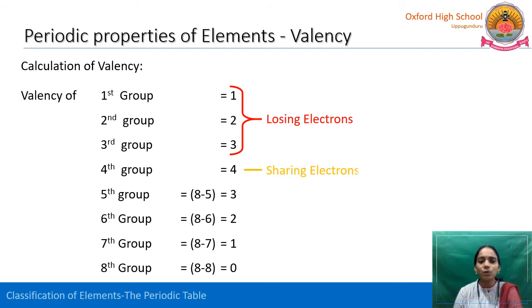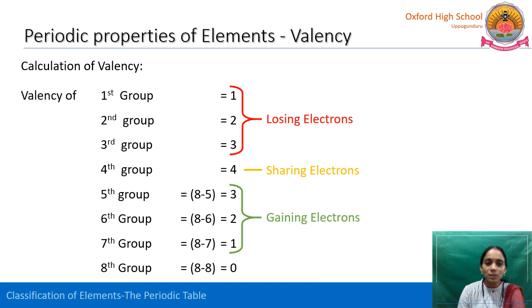Whereas the fourth group shares its electrons with other atoms. Whereas the fifth, sixth, seventh groups gain electrons. That means they accept electrons from other elements to get the stable electronic configuration. This is the process to calculate the valency.